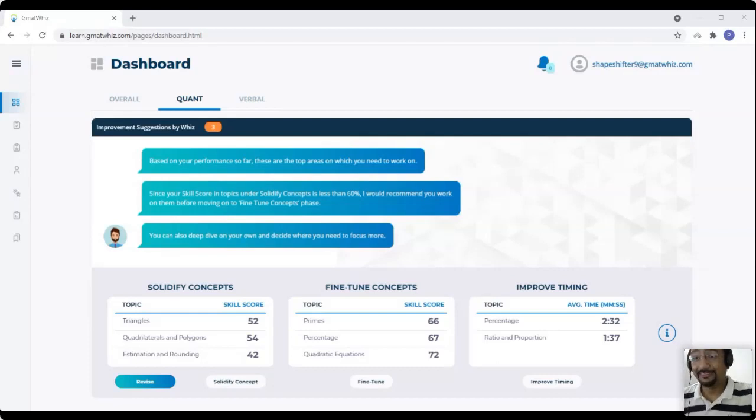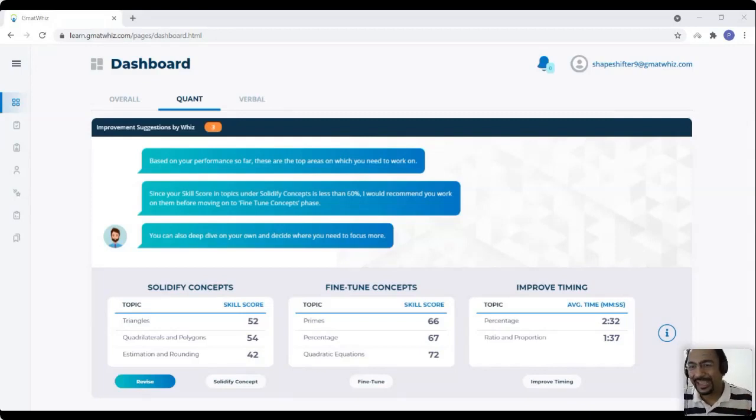Okay, great. And we understand that. As I said, at GMATWiz we always believe in making sure that we are providing you with suggestions, but we don't want to restrict you at any point of time. So we are not going to steal your data. Your data is there with you, in front of you. I'm also happy to see that about 26% of you say, okay, I don't care about data. I have the suggestions right now in front of me. So what do I do with the data?